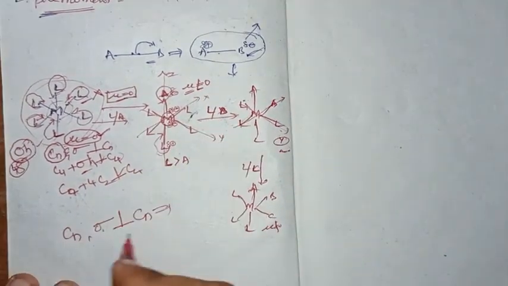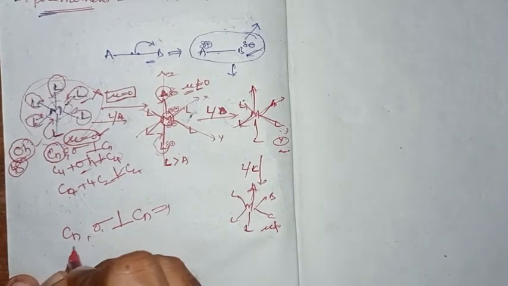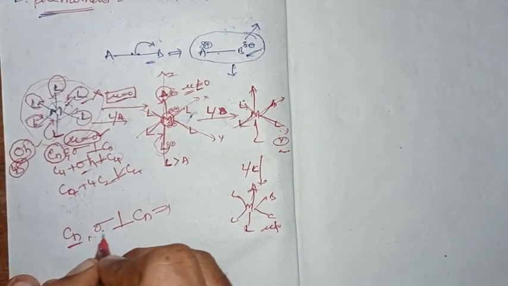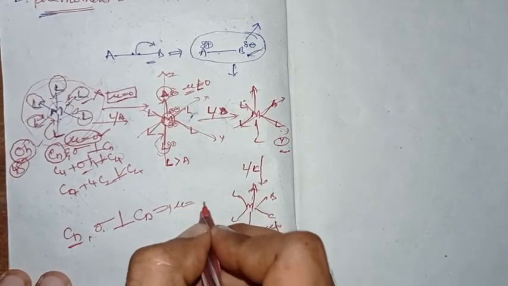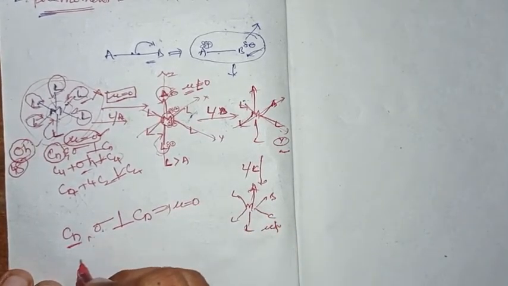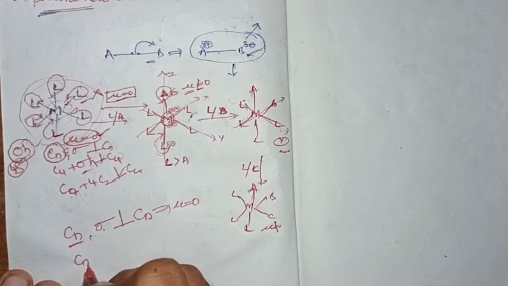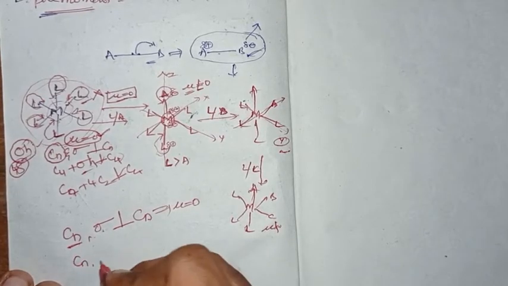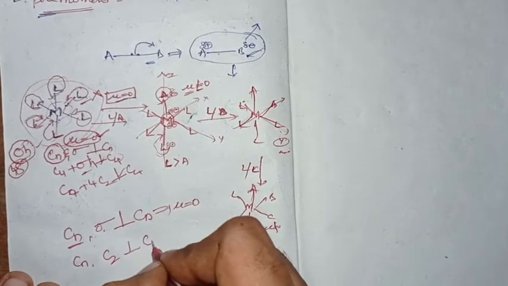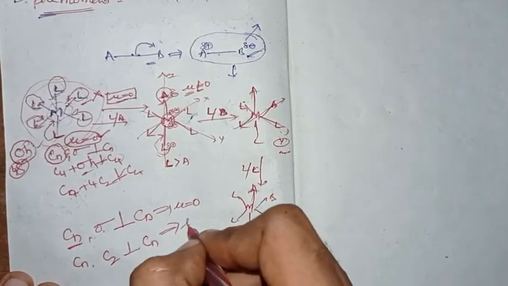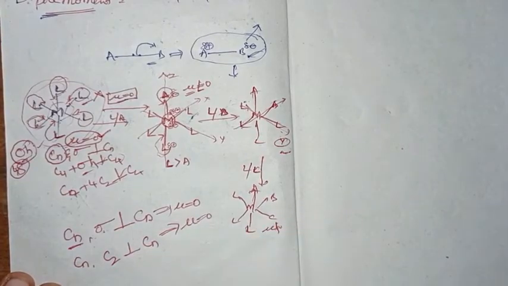So when a molecule possesses a rotational axis and a plane perpendicular to the rotational axis, the dipole moment will be 0, and a molecule having a rotational axis and two-fold rotational axes perpendicular to the principal rotational axis, in this case also the dipole moment will be 0.